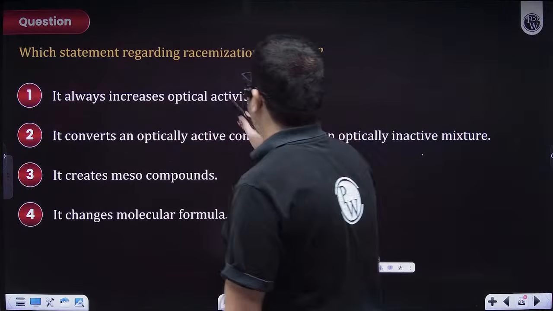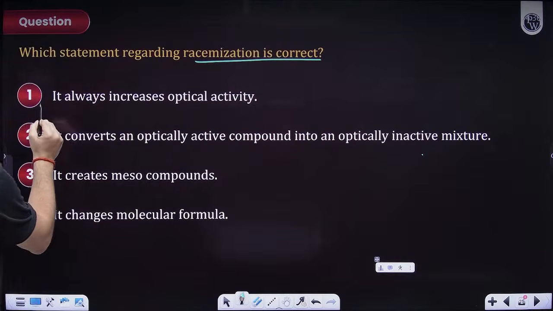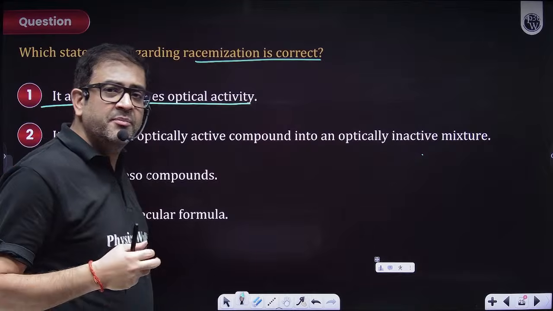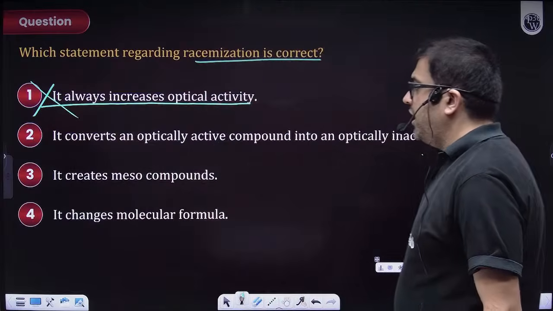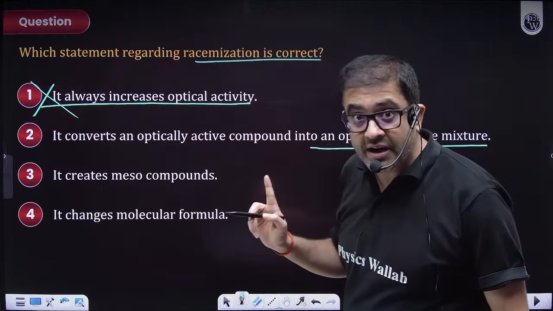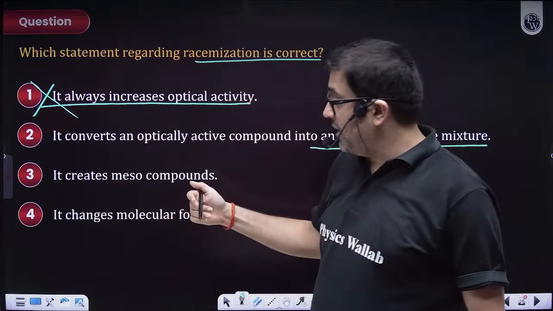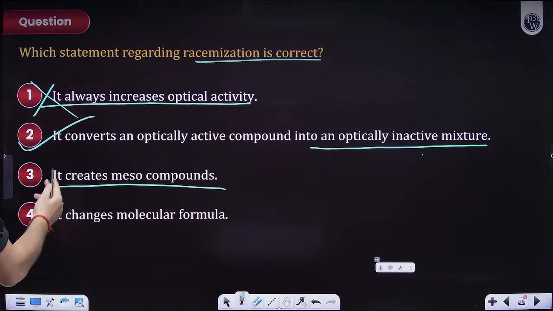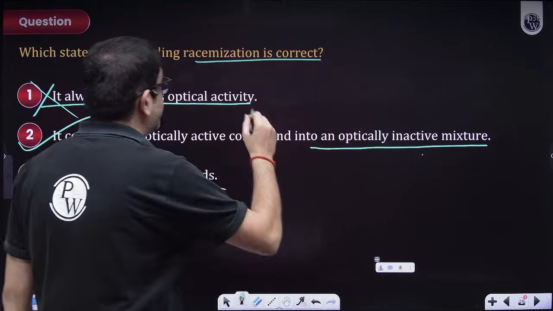Which statement regarding racemization is correct? Acha, sir, racemization always increases optical activity. Sir, a racemic mixture is optically inactive, so how will it increase? No, sir. It converts an optically active compound into an inactive one, because I have a mixture where both enantiomeric compounds are present. It creates a meso compound? No, sir. A meso compound is optically inactive due to internal compensation.